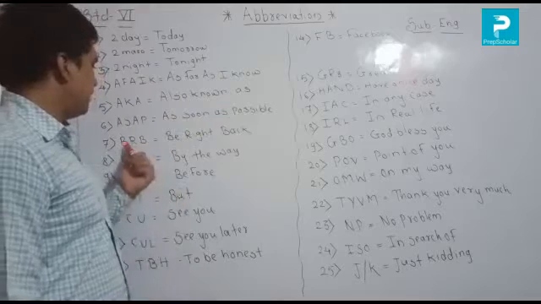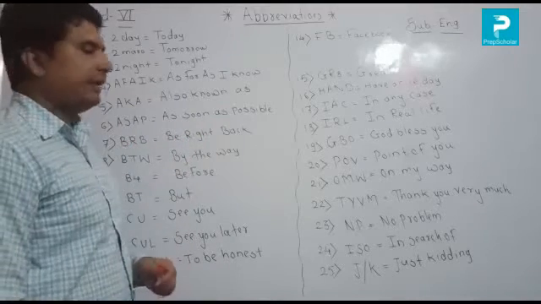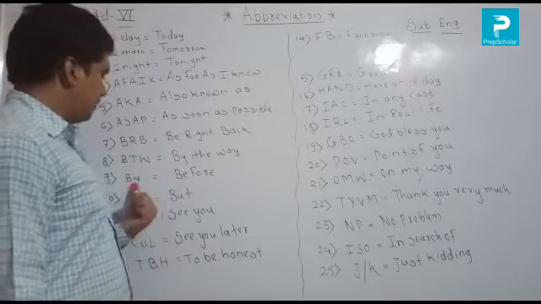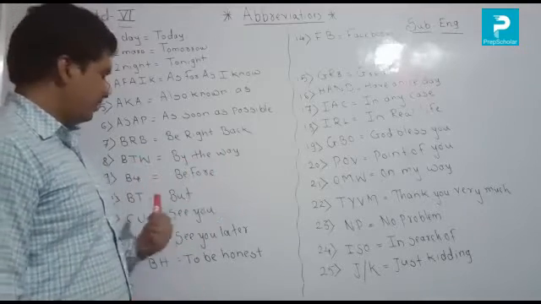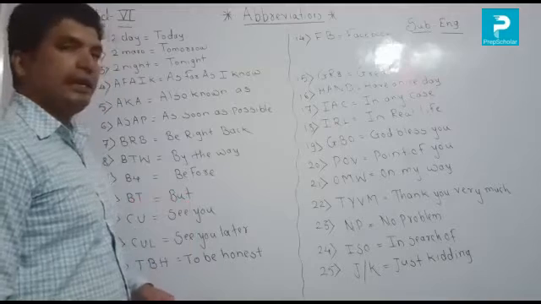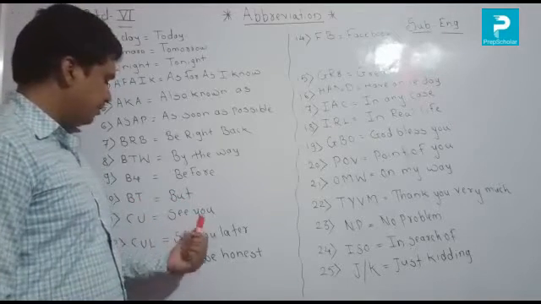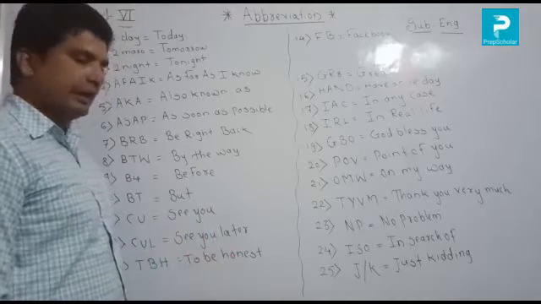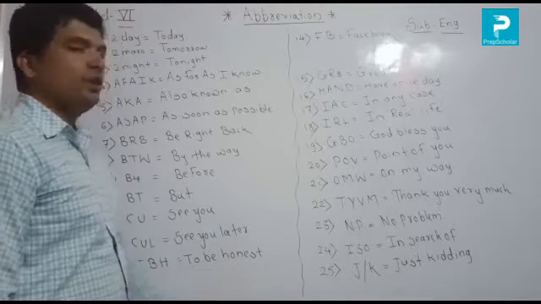Seventh, BRB, be right back. Eighth, BTW, by the way. Ninth, B4, before. Tenth, BT, but. Eleventh, CU, see you. Twelfth, CUL, see you later. Thirteenth, TBH, to be honest.